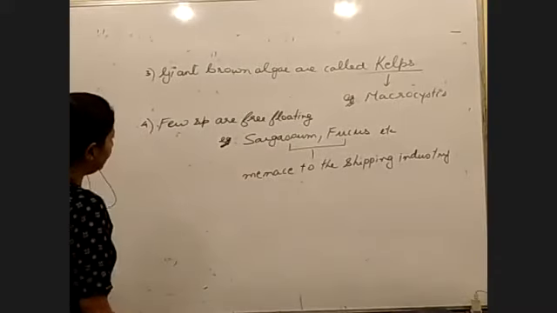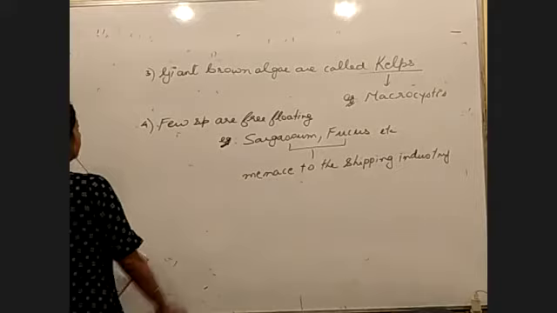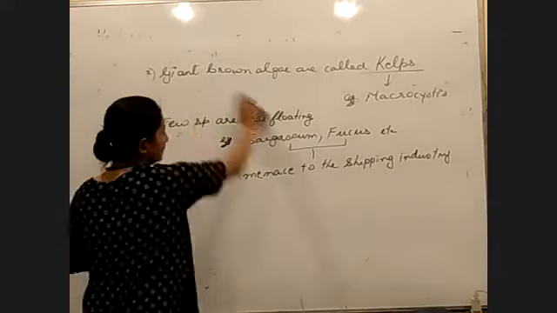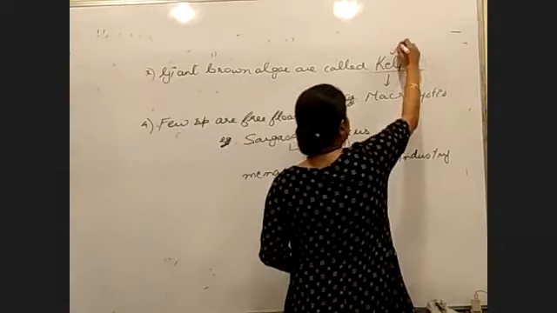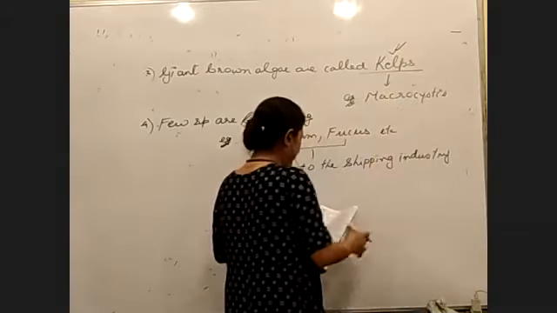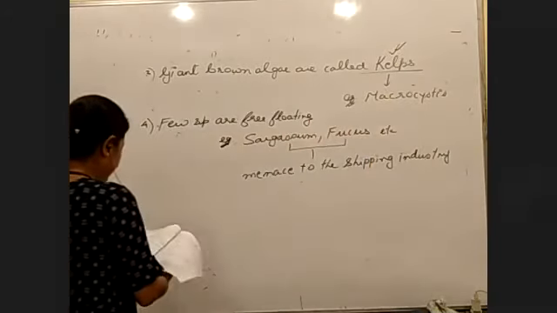There is one more point, write it right away. So brown algae are called kelps. This is another very important word. One example of a kelp is Macrocystis, which is supposed to be the largest brown algae.